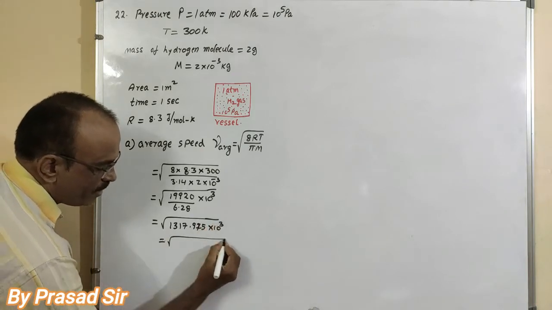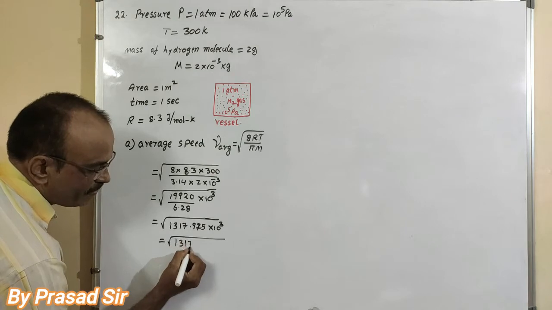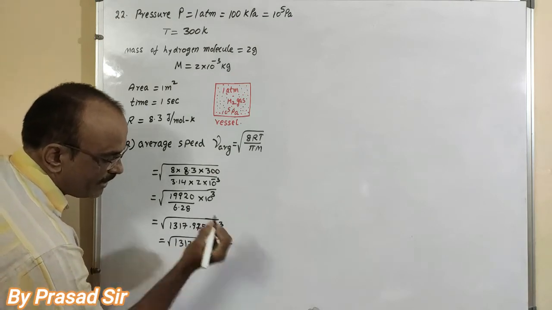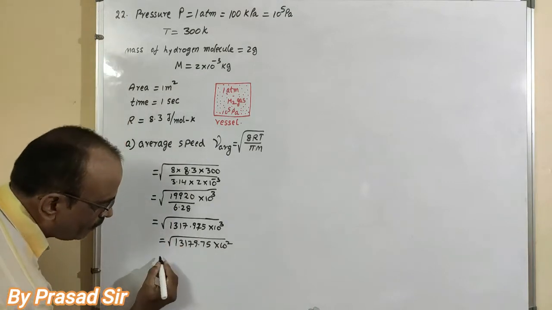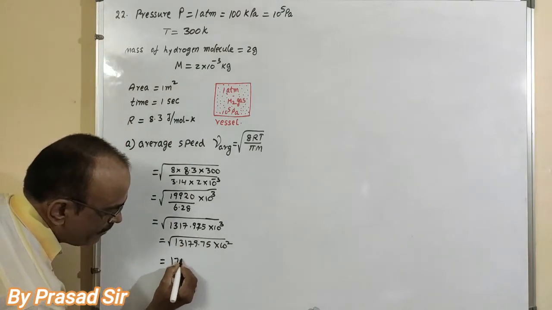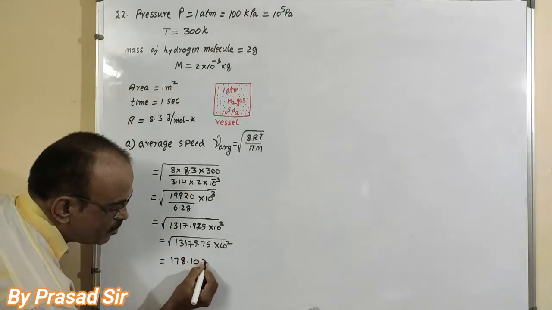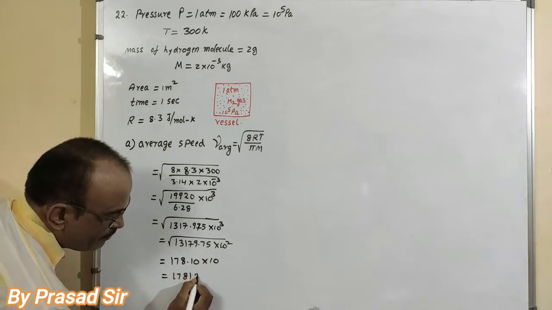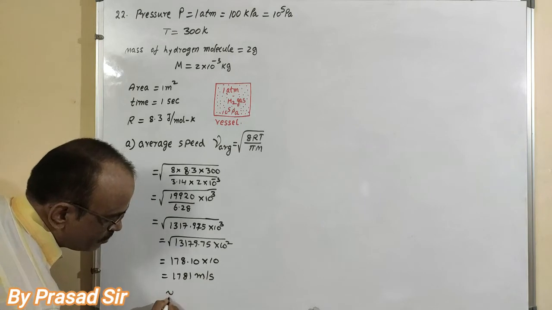So here, square root of 1317.975 into 10 to the power of 3. On square root of this, we get 1781 meters per second. So nearly